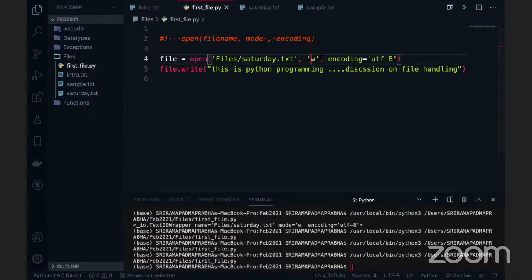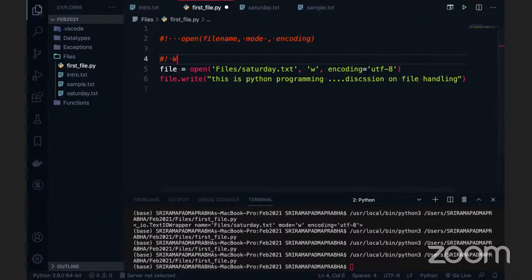That is one of the little drawbacks with the W mode. So this point you need to note it down. W mode always creates a new file with overwritten data. This is what you should always remember. Even if you already have data, the latest data will be overwritten.